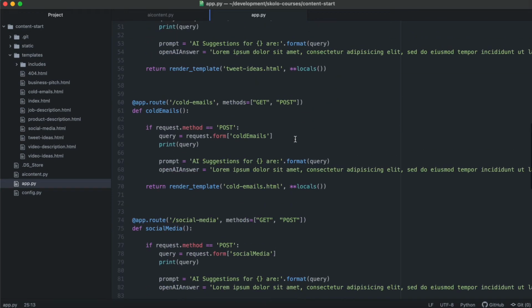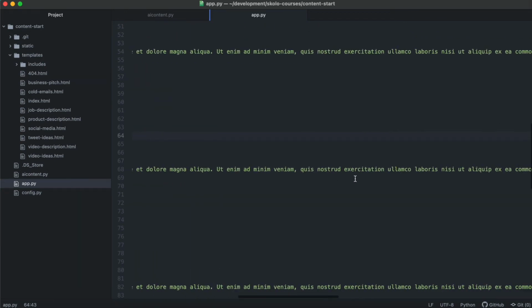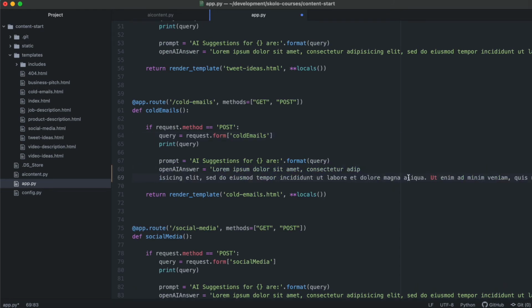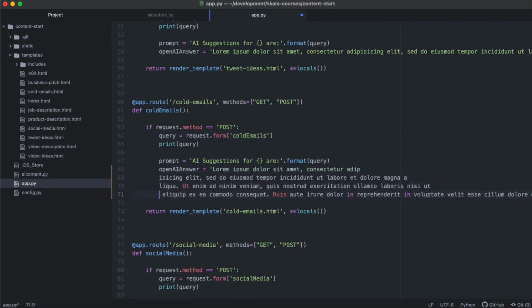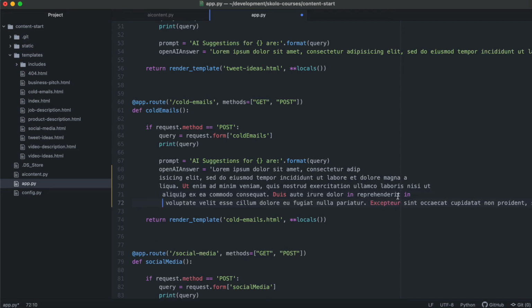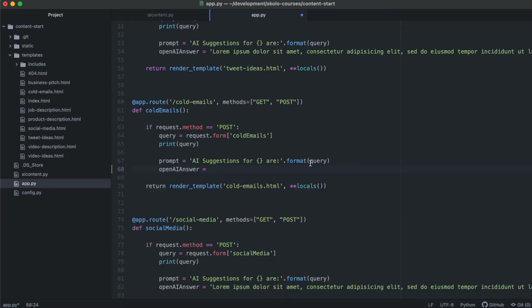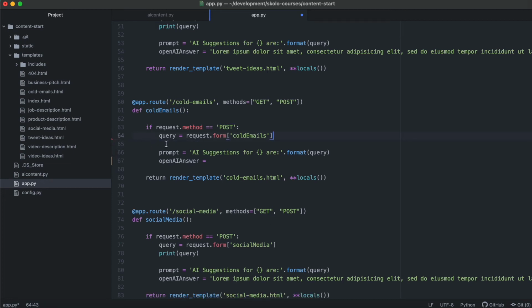Cold emails. All right, so OpenAI answer, we're going to rewrite this. We're not going to print the query.